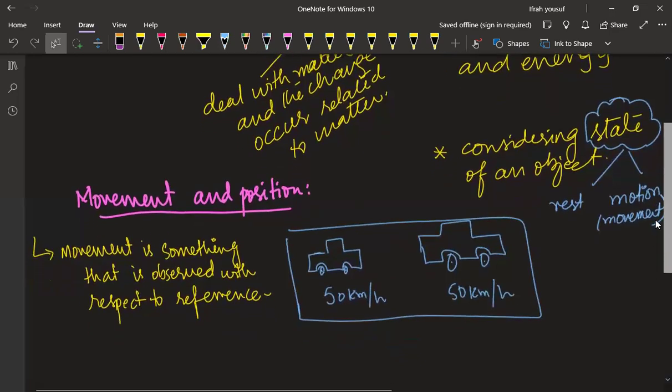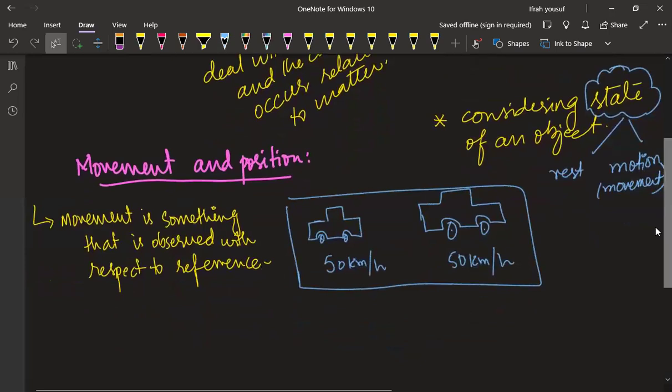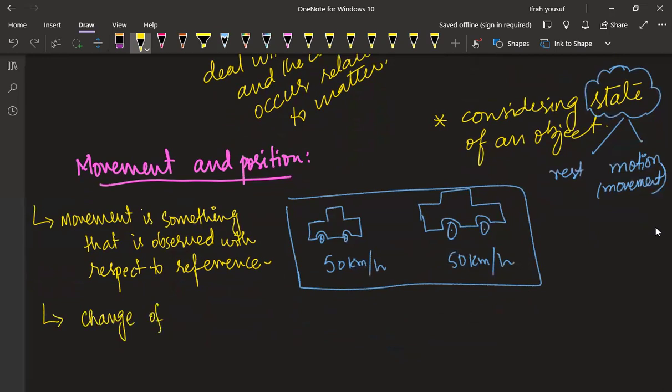When we talk about position, that means the change of body from one point to another point.